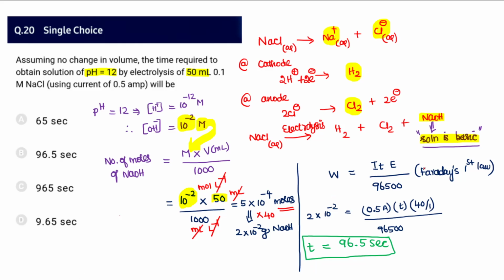And apply Faraday's law, W equals Z I t, where Z is the electrochemical equivalent. We can write it as E by 96500. So substituting all that data, we will get the time as 96.5 seconds, which means when I do electrolysis of 50 ml of 0.1 molar sodium chloride using a current of 0.5 ampere, I have to pass it for 96.5 seconds to get the solution pH as 12. If I wanted to get a pH of 14 or, let's say, a pH of 11, what must be the time that I should pass? Okay, think in that aspect and try to get it.